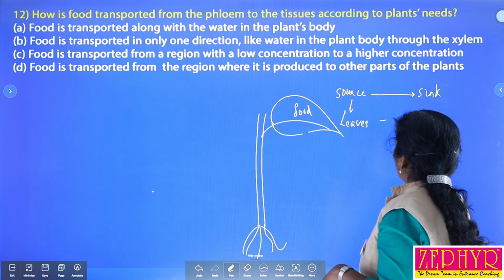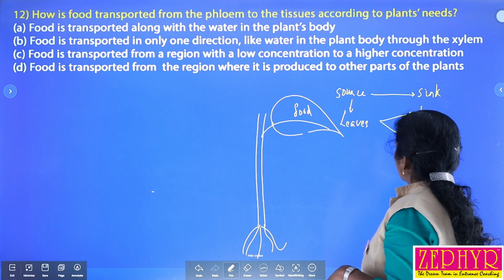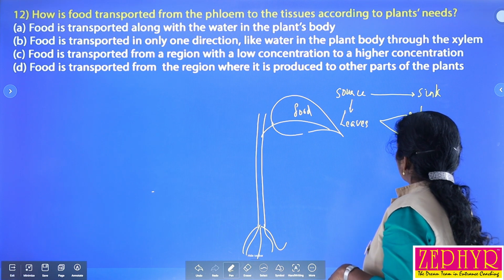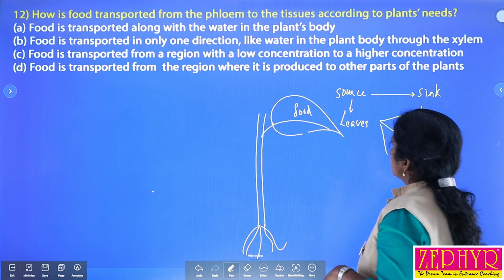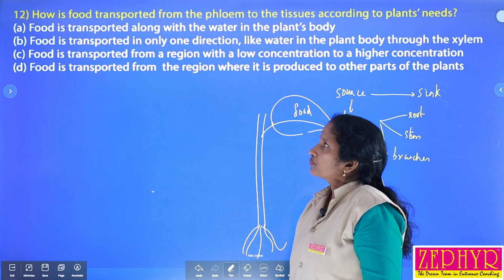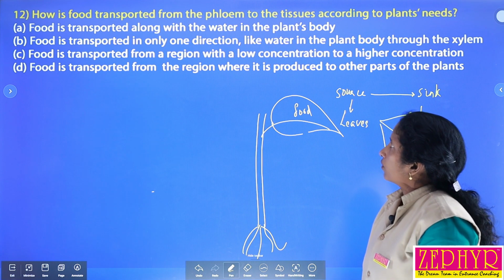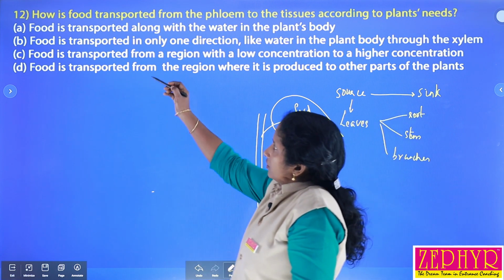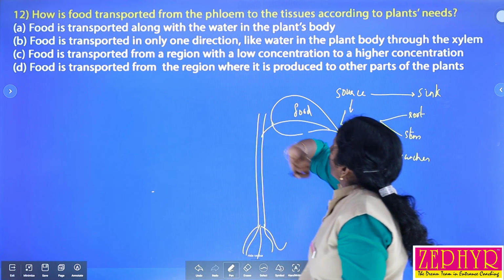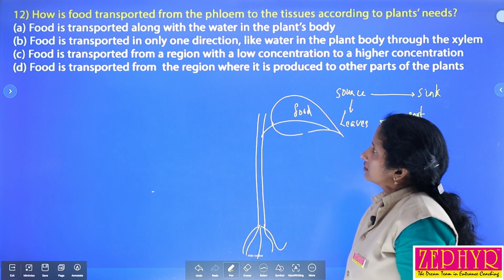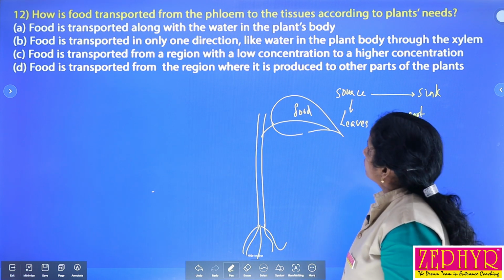From the leaves, the food materials reach various parts, that is roots, stem, fruits, branches, etc. Isn't it? So, how are food materials transported from the phloem? First option: food is transported along with water in the plant body parts. Food is transported in only one direction.